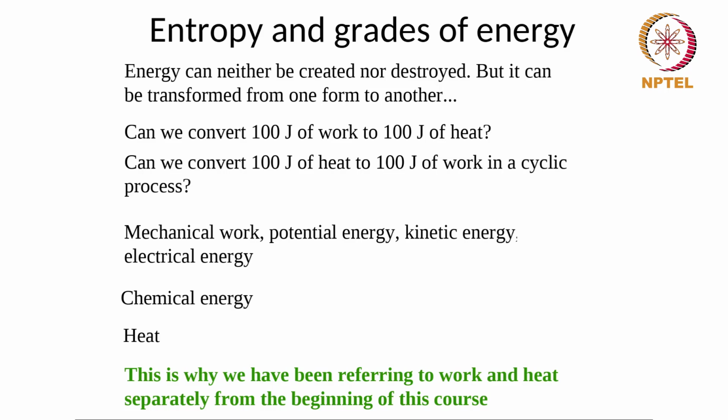The work was initially converted to mechanical work, which is then converted to electrical energy. Then it was sent across wires to a long distance, and then it comes here. And then, for example, you have a bulb and you're converting back into heat and you're looking at it as light.